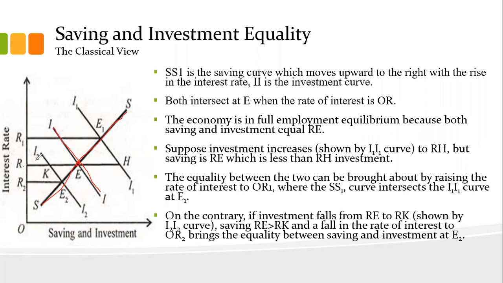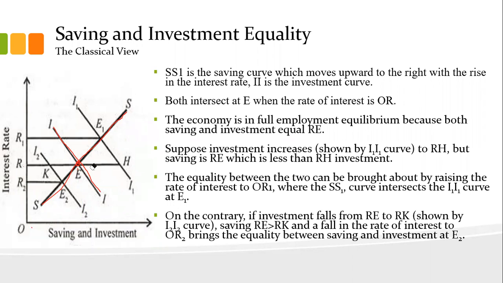So both saving and investment will be equal at this point E. Remember this, at point E, if you plot a perpendicular like this, this distance and this distance will be the same. If you are getting confused, just remember that at point E, your investment and saving are both equal. Saving and investment are cutting here. So at interest rate R, your savings and investments are equal.